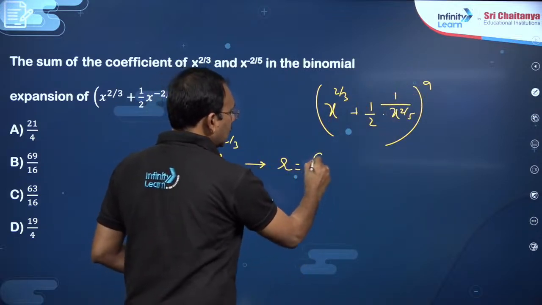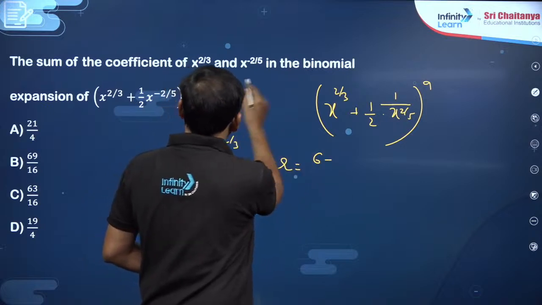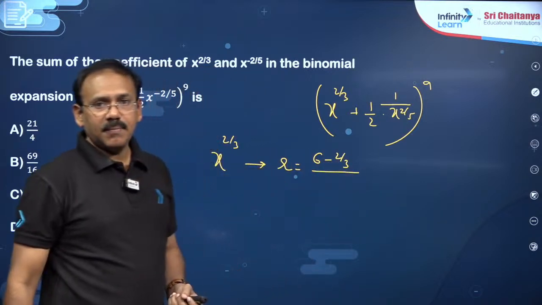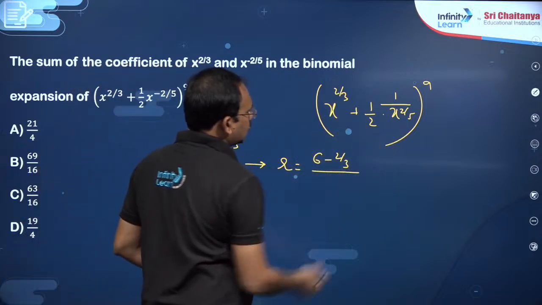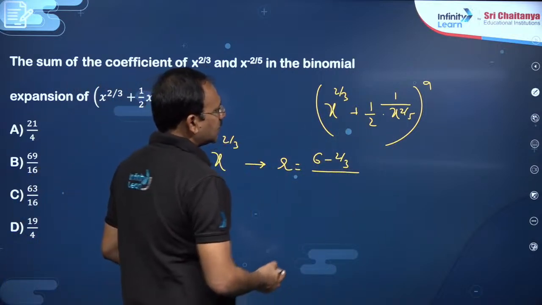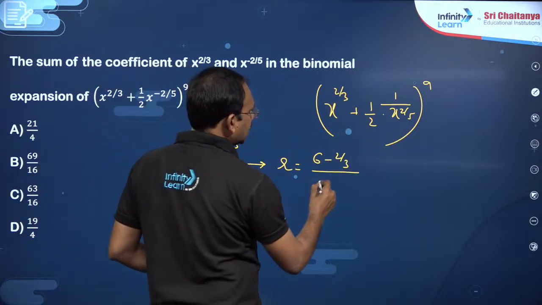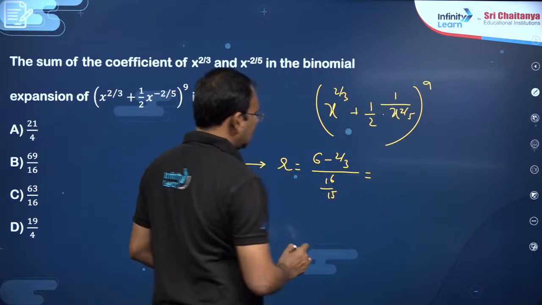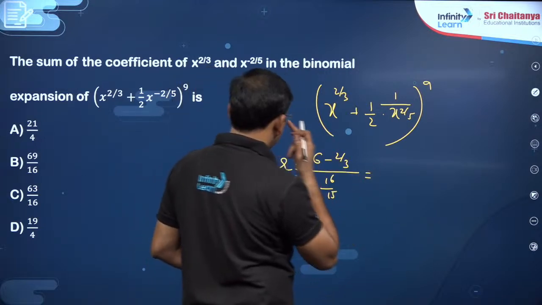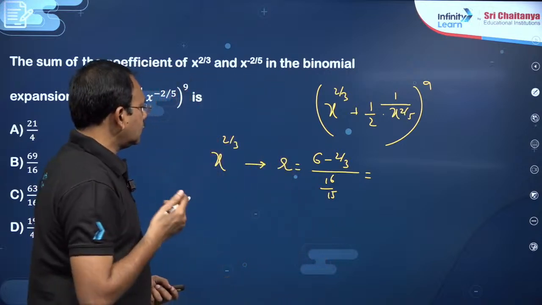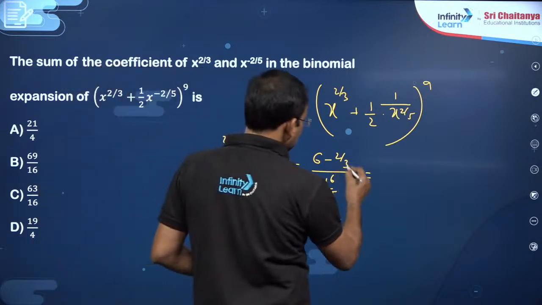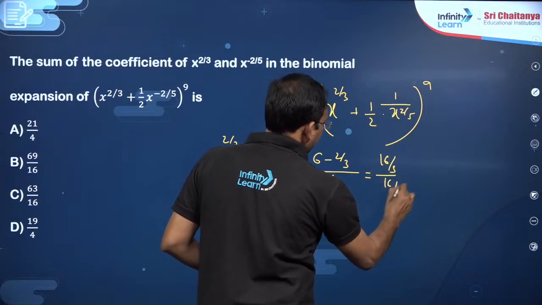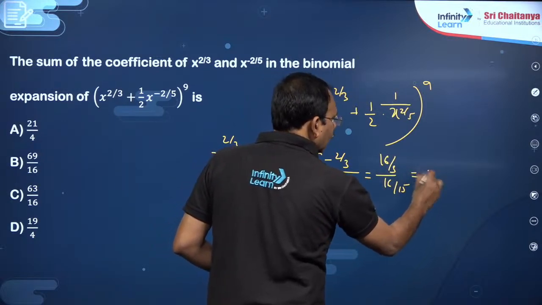So 6 minus M. M is nothing but you have to find the coefficient of x power 2 by 3. R is equal to (NP minus M) by (P plus Q). The sum of these two, that is 10 plus 6, 16 by 15, which you will get. So this is 16, 18 minus 2, 16 by 3 by 16 by 15, you will get 5.